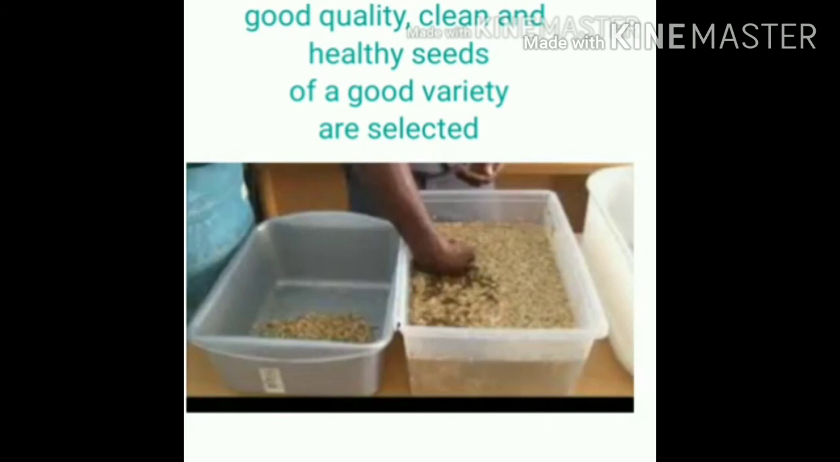Before sowing seeds, good quality, clean and healthy seeds of good variety are selected. Mostly farmers prefer to use seeds which give high yield because after this much process, during harvesting they will expect high production. That's why.